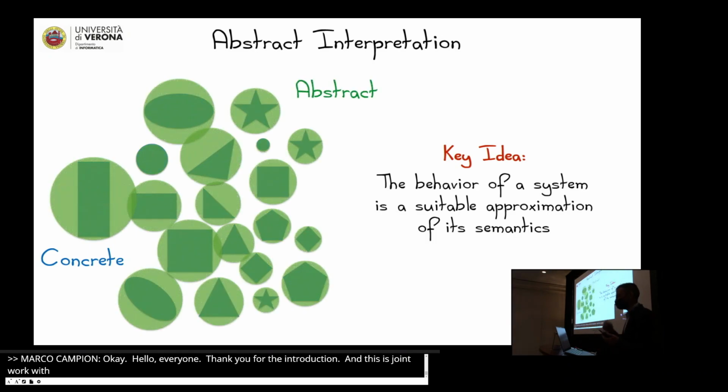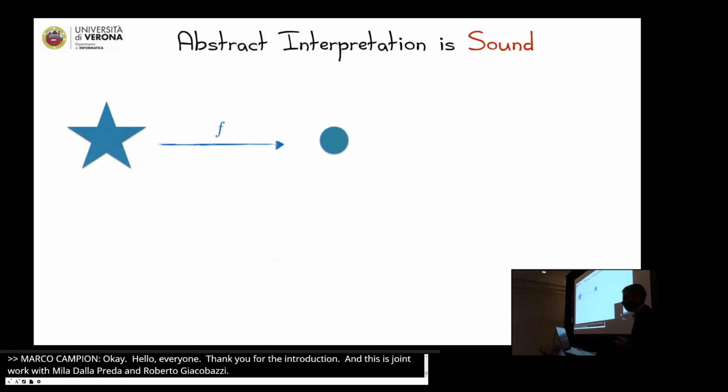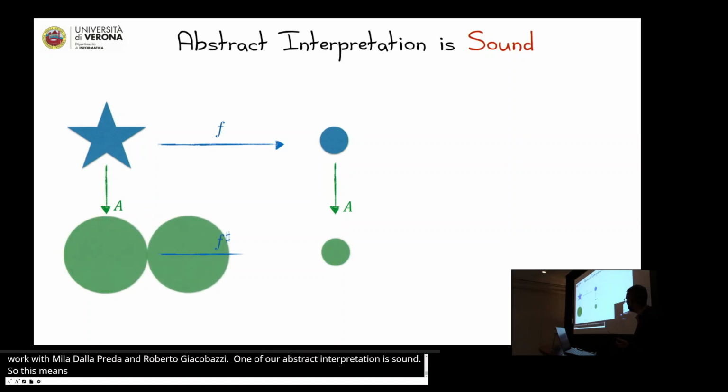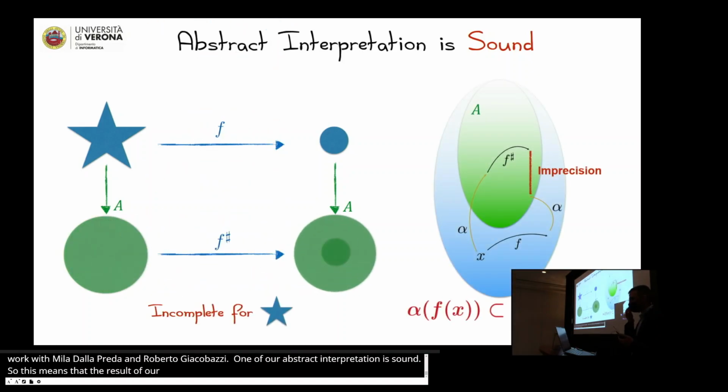So abstract interpretation has abstractions which transform undecidable program properties into decidable approximations. Moreover, abstract interpretation is sound. This means that the result of our abstract interpretation over-approximates the result of the concrete operator that we want to approximate. And when these two results do not coincide, we have imprecision, also called incompleteness.